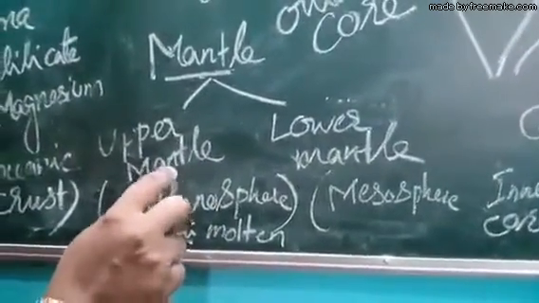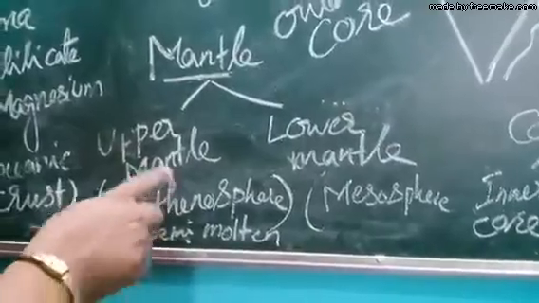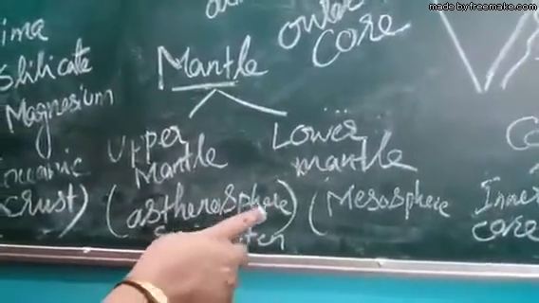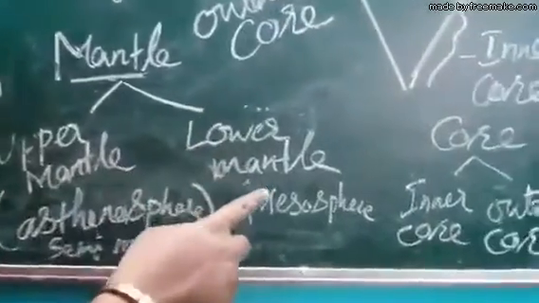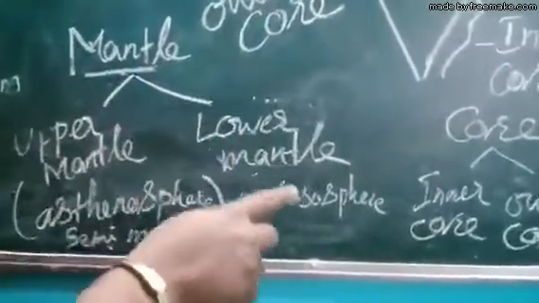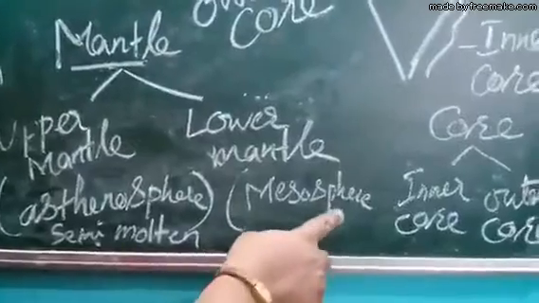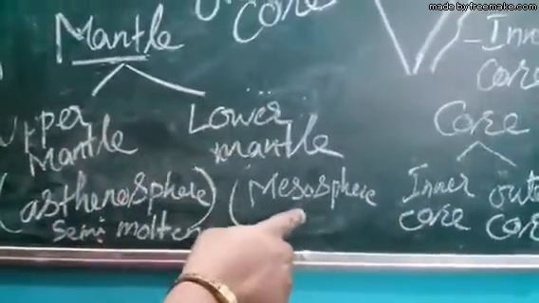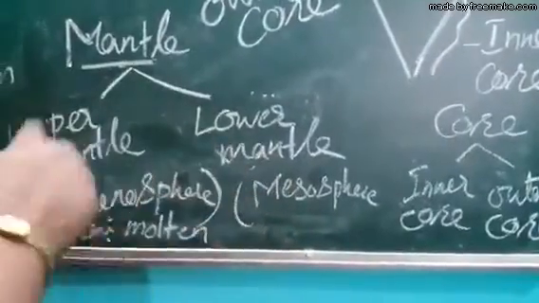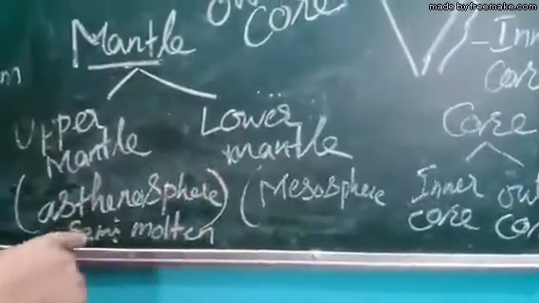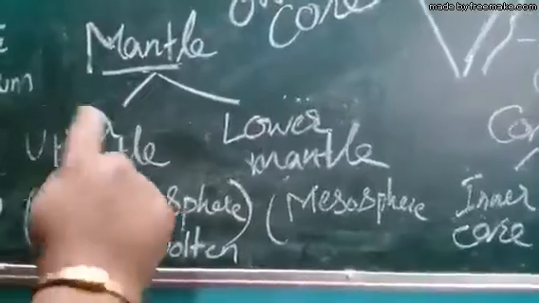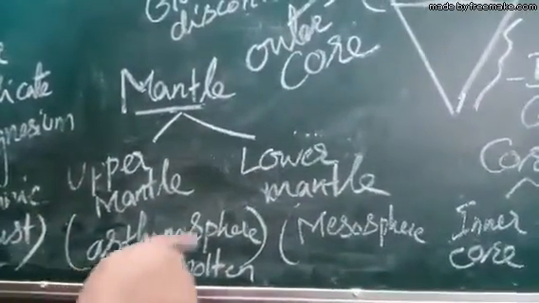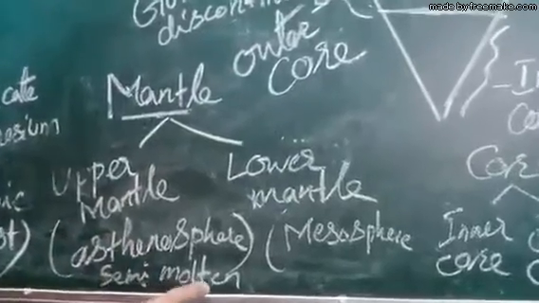Upper mantle is in the semi-molten form and is named asthenosphere, and lower mantle is thicker and it is the mesosphere. So upper mantle is asthenosphere and lower mantle is mesosphere, and the scientists say that the asthenosphere is always floating above the mesosphere. Asthenosphere is a thinner layer and in the semi-molten form.